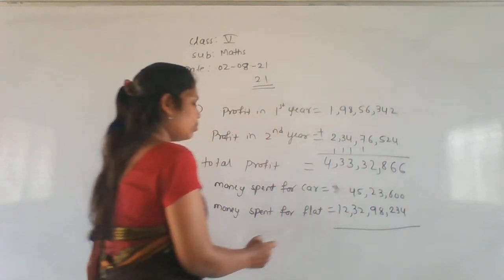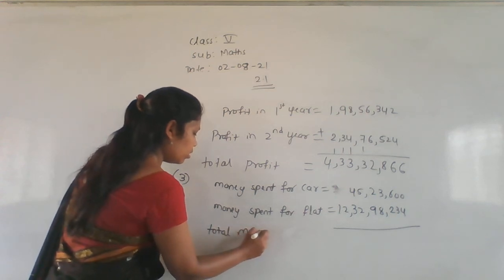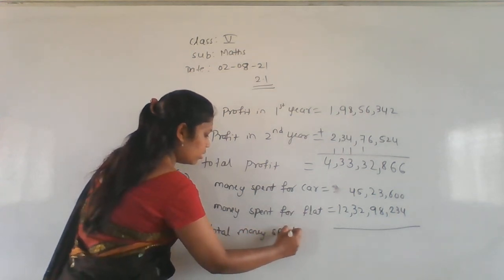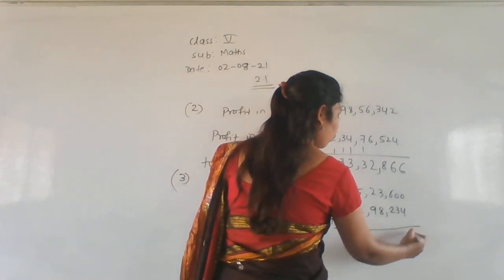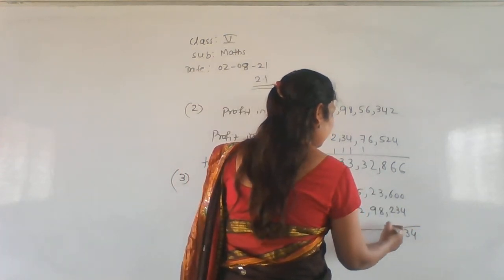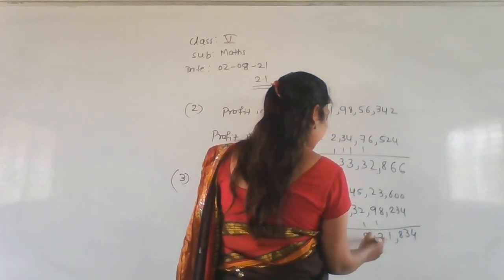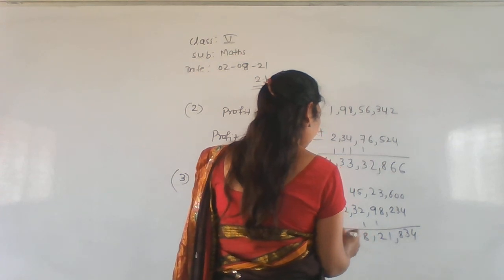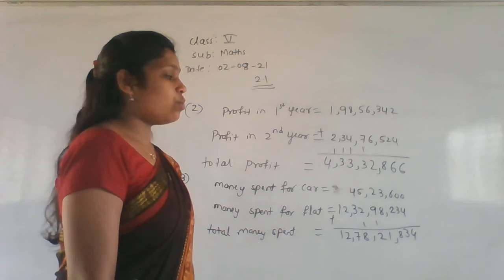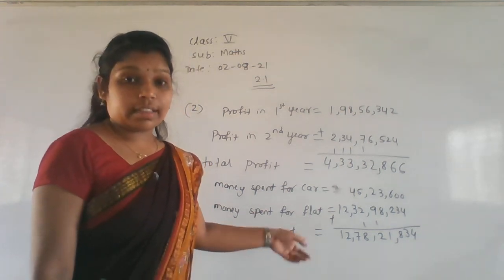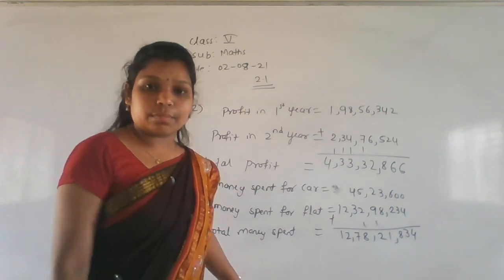12,32,98,234. Now we have to do the total money spent. Total money spent, that is equal to, what will the addition here? So 4 plus 0, 4. Here 3, 6 plus 2, 8, this is 11, here 12, 8, 7, 2, 1. So 12,78,21,834. That much amount he spent. Okay, that is the problem.